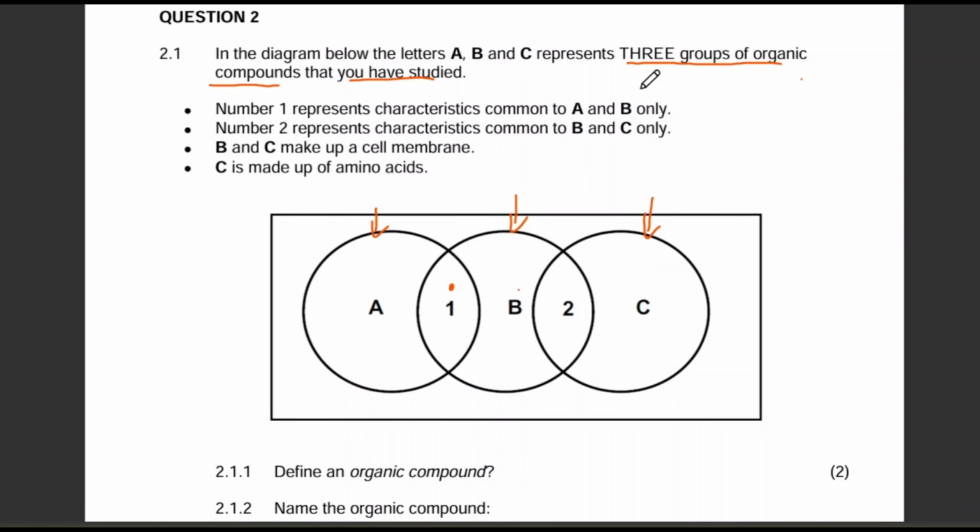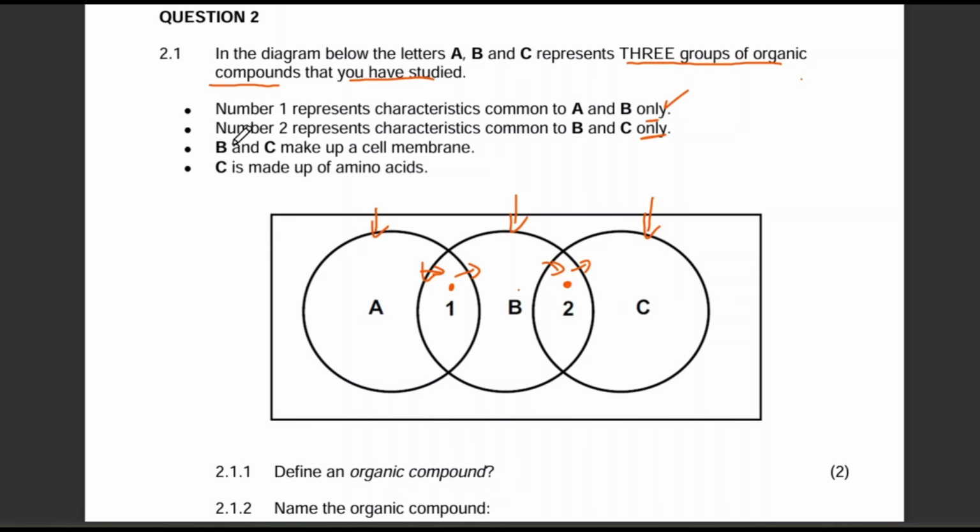Then they are saying that number two represents a common characteristic to C and B only. I guess the word only is also important. So it represents characteristics common to B and C, right? And one is for A and B.